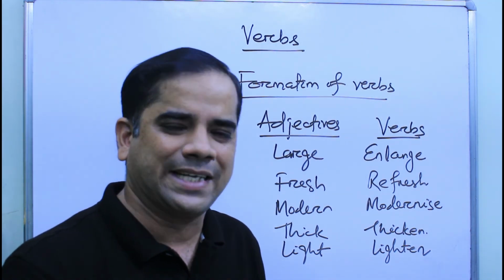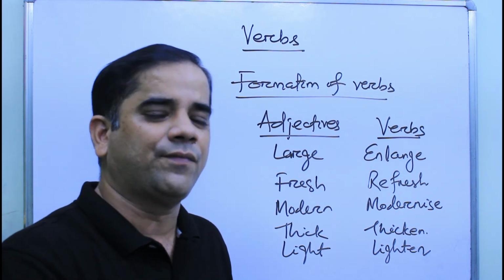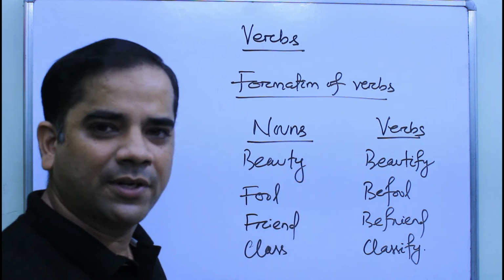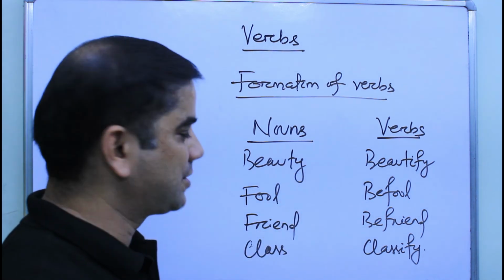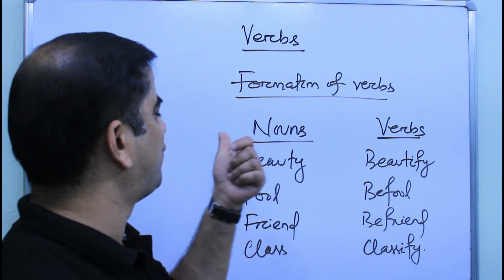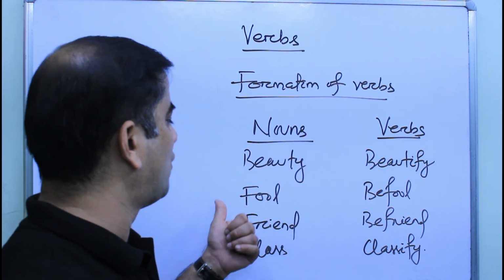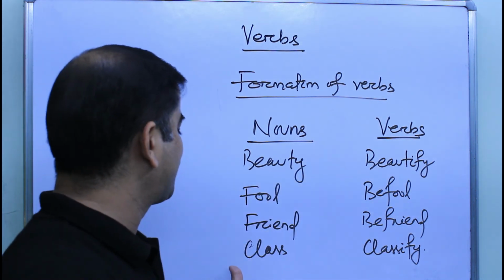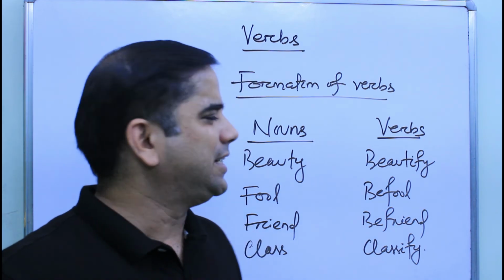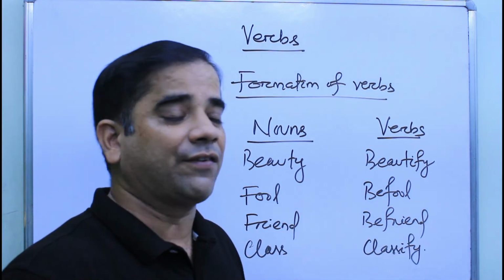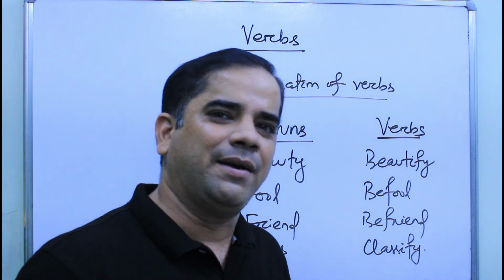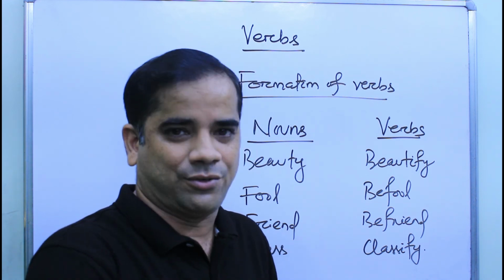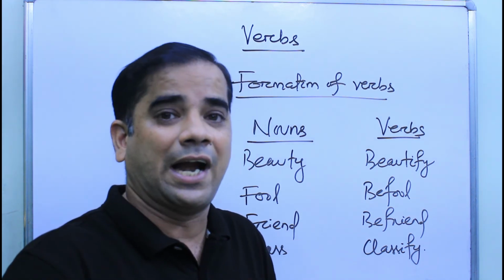Let us now discuss some examples of verbs which are formed from nouns. Okay, students, as you can see, there are certain verbs which are formed from nouns. Verb beautify is formed from beauty. Befool is formed from fool. Befriend is formed from friend. Classify is formed from class. Students, these are some of the examples of the verbs which are formed from nouns. You can find many such examples of verbs which are formed from nouns. You should always try to recognize those kinds of verbs.